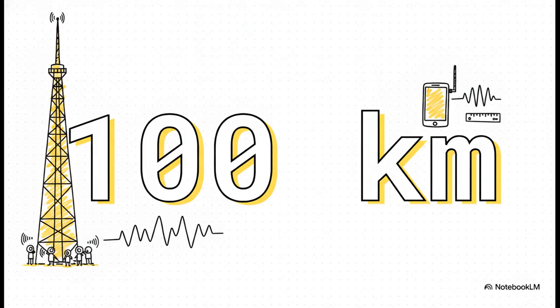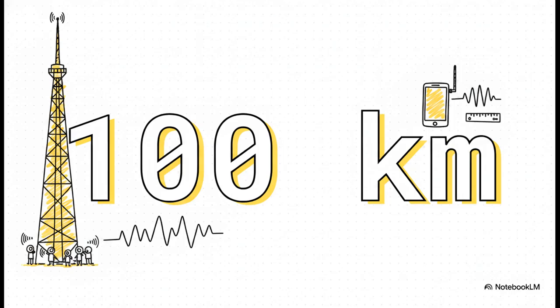Here's the thing. An antenna's physical size absolutely must be proportional to the wavelength of the signal it's transmitting, usually about a quarter of the wavelength. Now, just imagine for a second we wanted to transmit a raw, unmodulated, low-frequency baseband signal, something like human speech, which is around 3 kilohertz. Because low frequencies have massive wavelengths, doing the math tells us the wavelength would be 100 kilometers long. That means to transmit raw human voice over radio, you would need an antenna literally tens of kilometers tall.